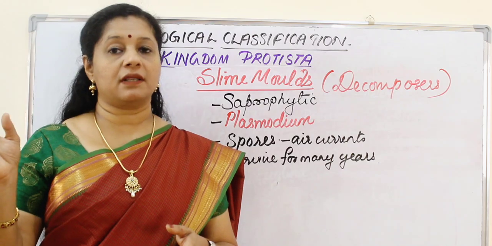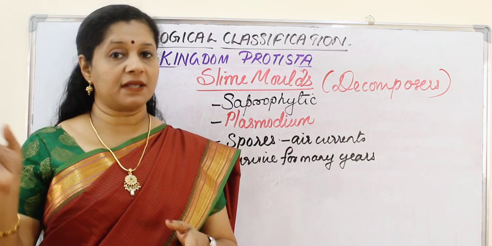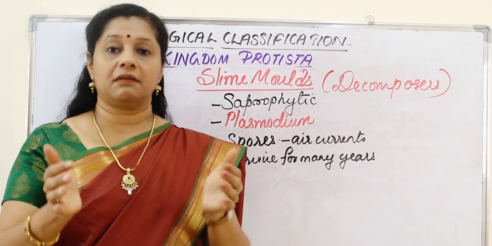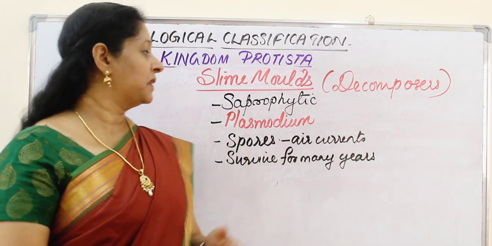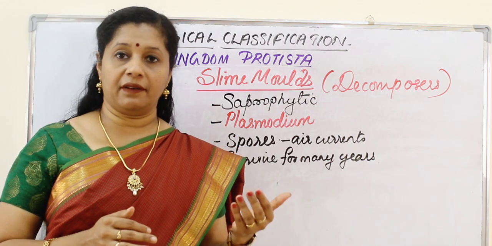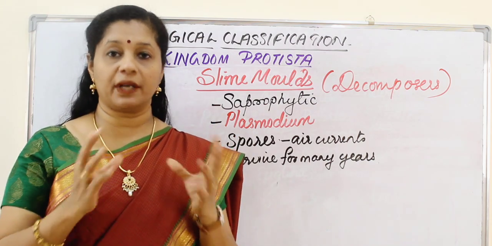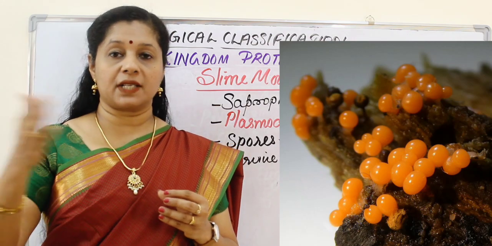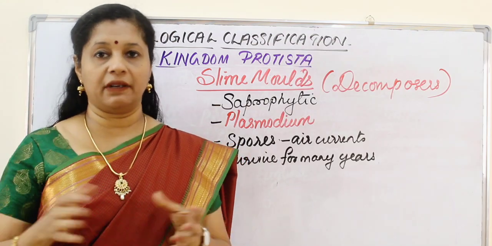That is also a protistan protozoan which can cause malaria. But here, this plasmodium is the aggregation of the body of the slime molds. Now they have two conditions. During unfavorable conditions they produce fruiting bodies and form some thick-walled spores. These spores will be transferred using air currents and spread to different areas.